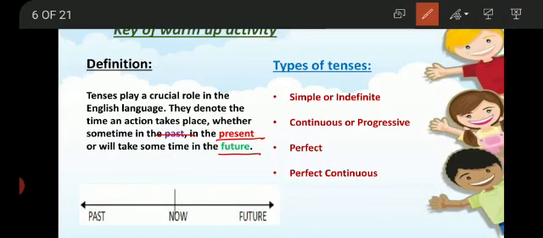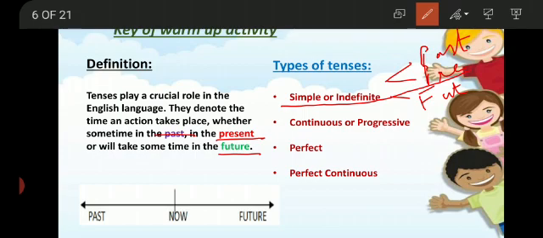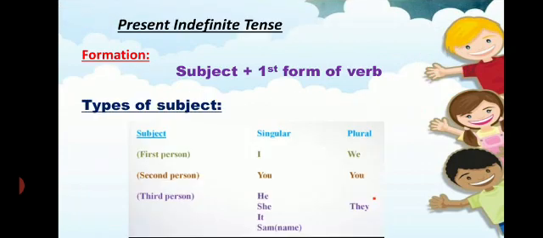The types are simple or indefinite tense, which is further divided into 3 times: past indefinite, present indefinite, and future indefinite, or you may say simple past, simple present, simple future. Similarly, continuous: past continuous, present continuous, future continuous. Then perfect: past perfect, present perfect, future perfect. And last, past perfect continuous, present perfect continuous, and future perfect continuous. Today we are going to talk about simple present tense. Now let's start.